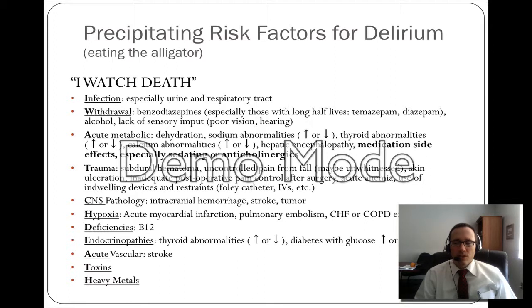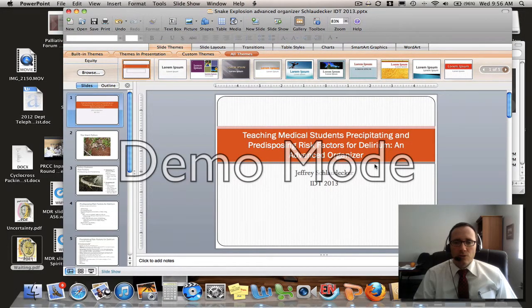I hope that this description was helpful in talking through how an advanced organizer in teaching medical students about precipitating and predisposing risk factors for delirium can be used, at the expense of the giant python, who is sometimes known to explode. Thanks.